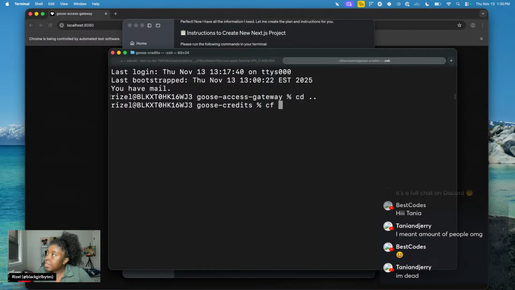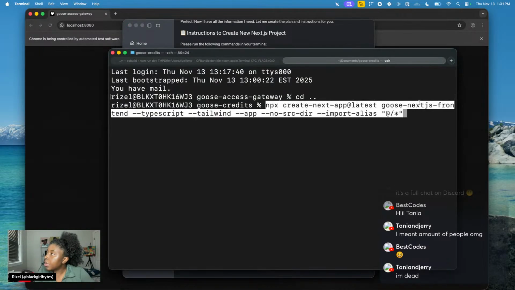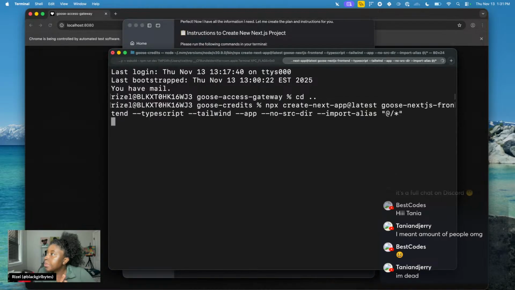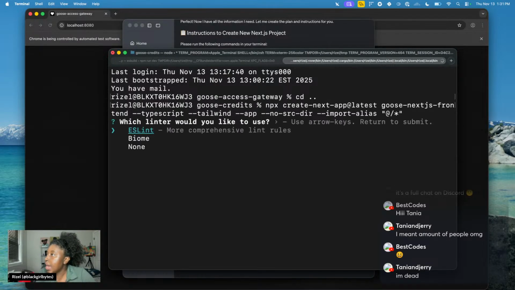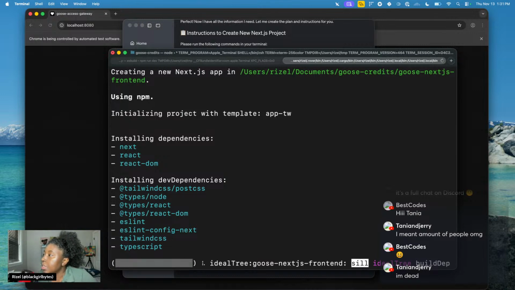So we have this right here, right? We're at that root and we want to run npx create-next-app. We're going to run it and it might ask me what else I want. Do I want a linter? I hate linters. Let's use ESLint. Do I want React compiler? Absolutely not. And now it should install everything for me.